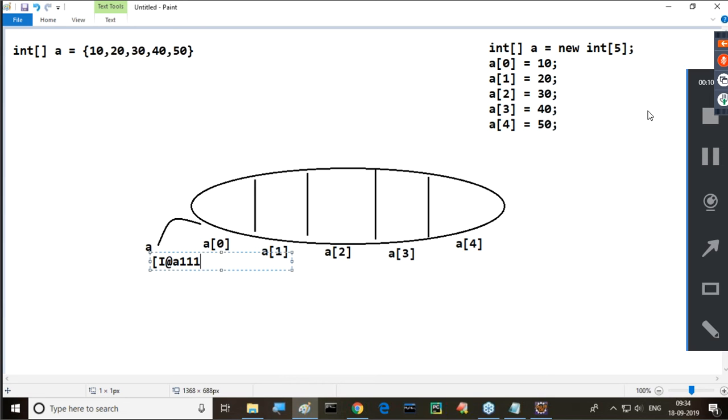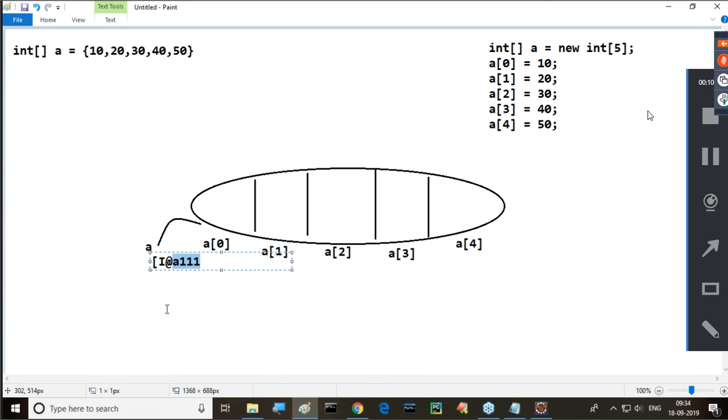See here, the significance is very clear. That single left square brace is representing which one? Single dimensional array. I is representing which one? The type of the array. Then at the rate A111 is representing which one? The reference value of the array.